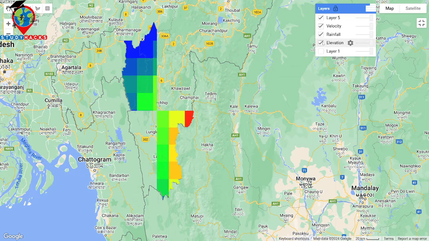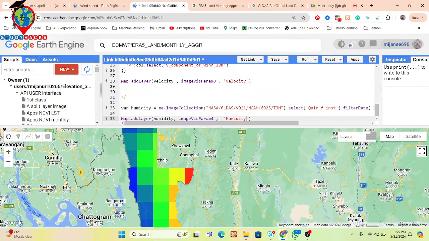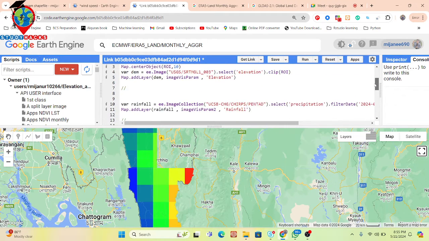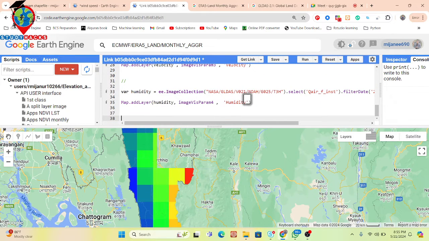Okay, sir. Then I may need all these wind, precipitation, and humidity data in a CSV file. What should I do? Okay. So I'll send you this code link. You also try to check all of this result further. And you can easily export all of that data. I already discussed it a lot of times.